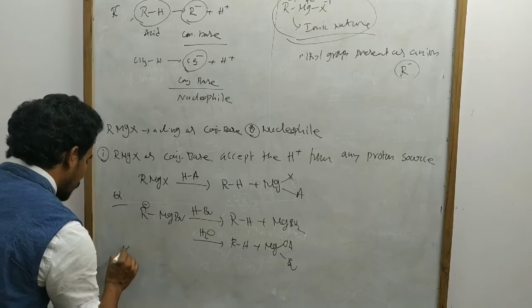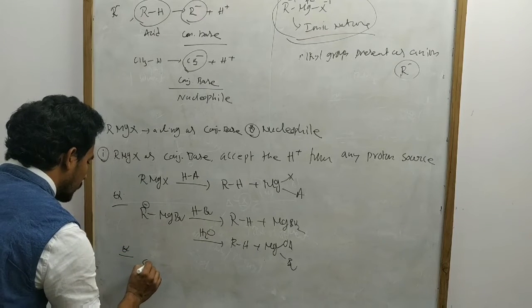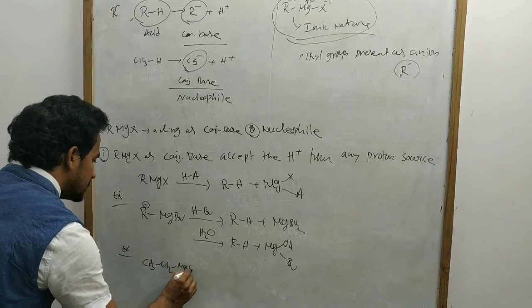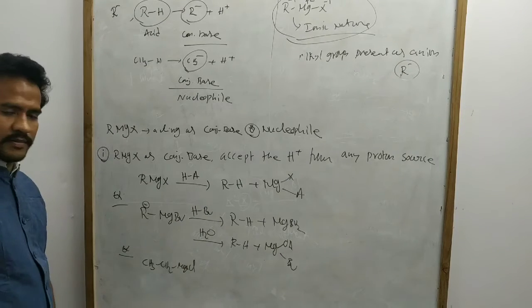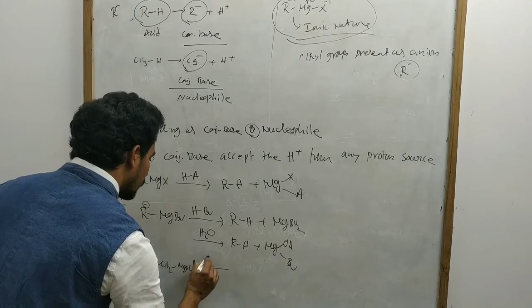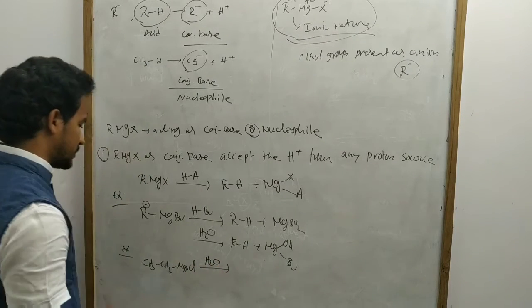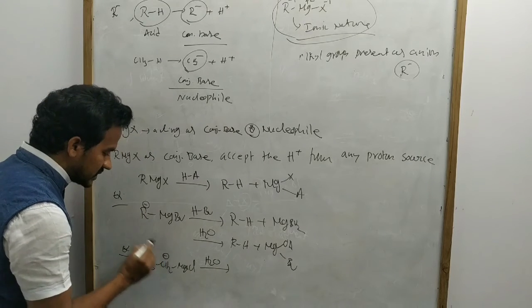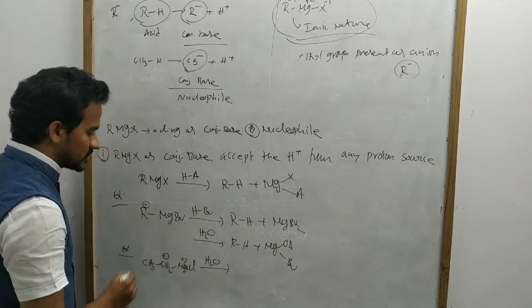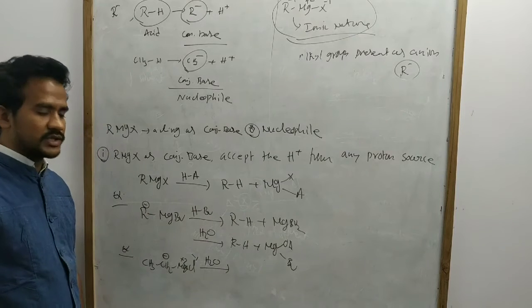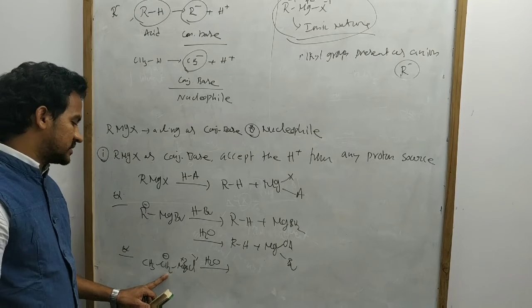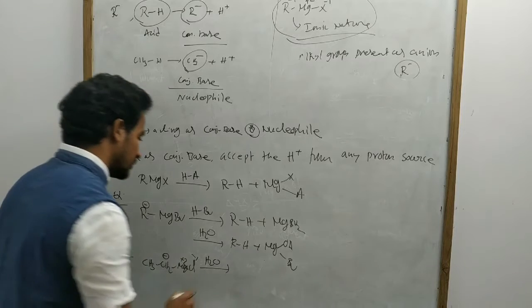Another example is CH3CH2MgCl, ethyl magnesium chloride. I treat this with water, which is a proton source. You get CH3CH2 minus, Mg plus 2, and Cl minus. CH3CH2 minus is nothing but a conjugate base that accepts the proton from the water.